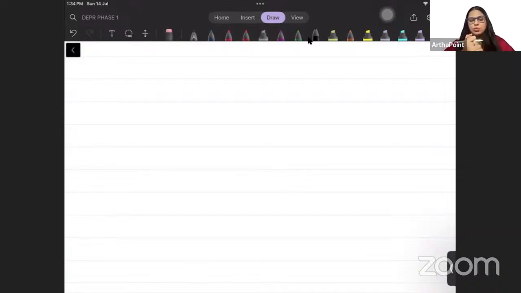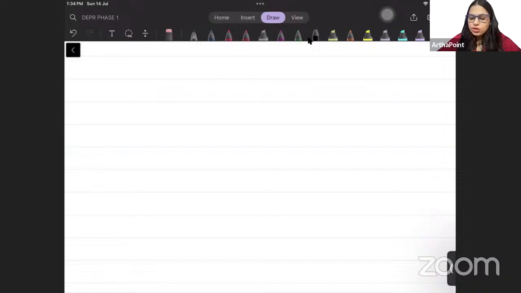Hello, good afternoon, everyone. So, beta, today we are going to take some of the important pointers which can be asked as part of the MCQ paper of your RBI Grade B exam. We know that the first phase is going to be MCQ based, and therefore you need to be well aware of the MCQ questions also, right?